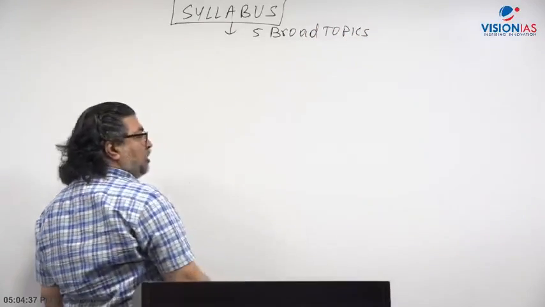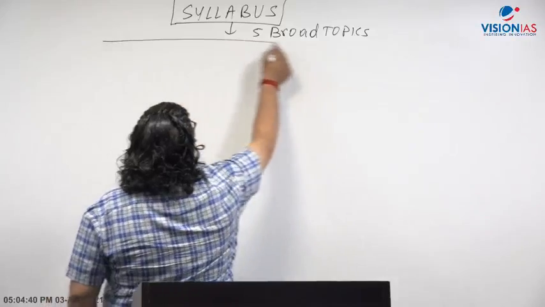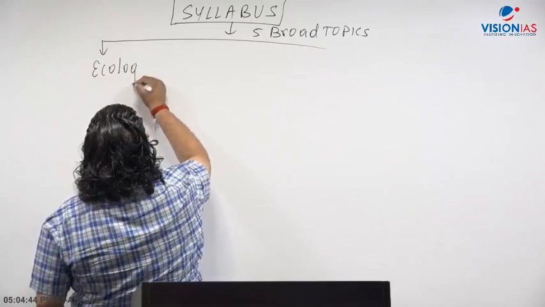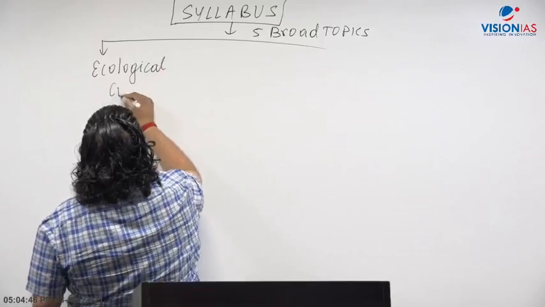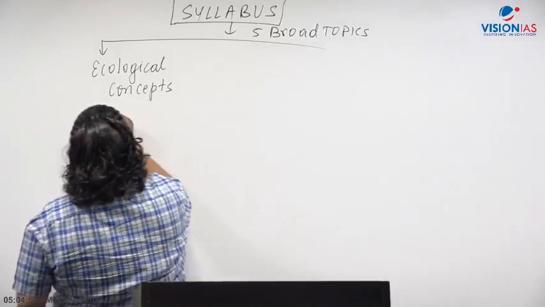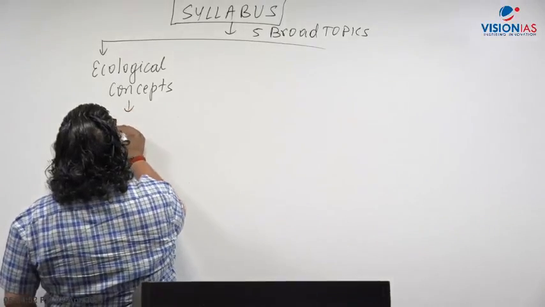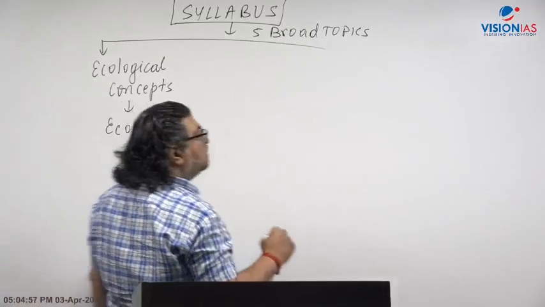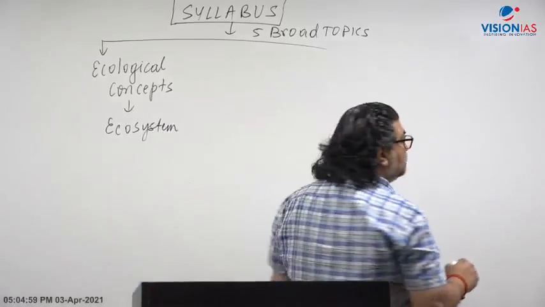The first broad topic comes from ecological concepts, right? Particularly in terms of the concept regarding the ecological system or ecosystem. Right, that's one part that comes into that.